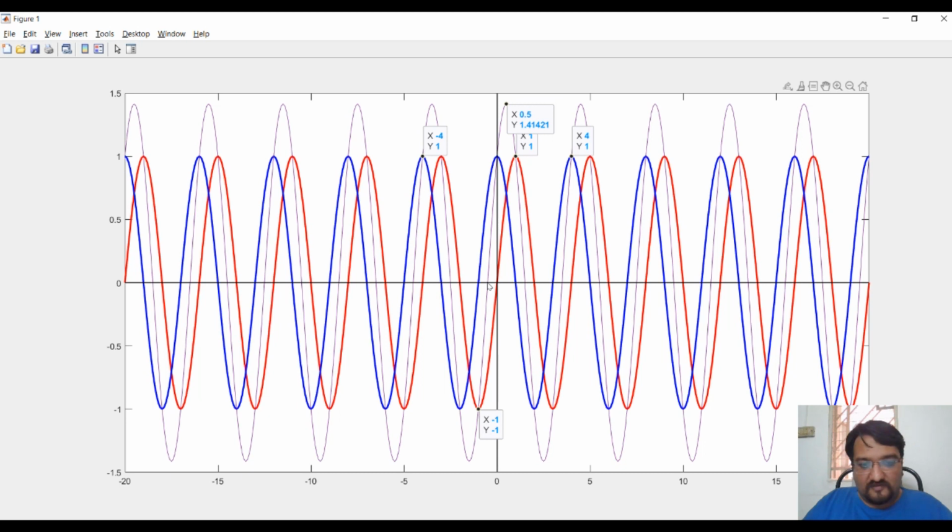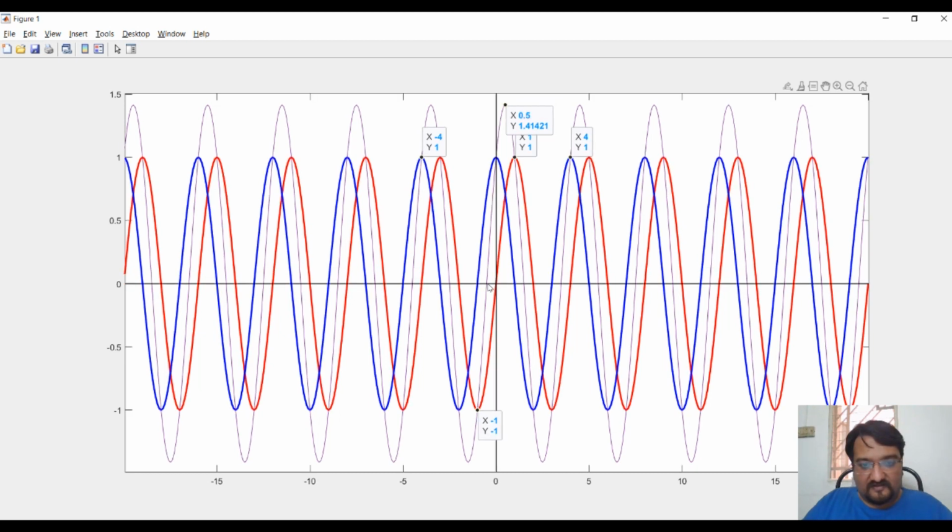If you can see this value, it is e to the power minus 6, right? Somehow the cursor is a little difficult to show, but yeah, it's minus. You can see from this it is almost 0. So it is not following the property for an even signal, x of t is equal to x of minus t, and it is also not following the odd signal property, x of minus t is equal to minus x of t. So the combination or addition of an even and an odd signal may not result in either an even or odd signal.